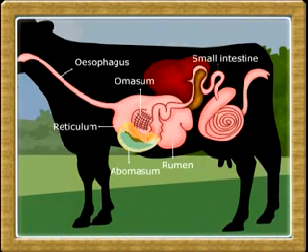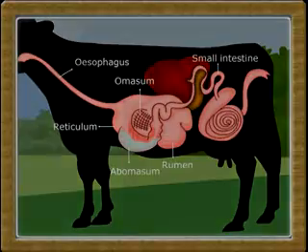This chamber is considered the true stomach, as the glands in the abomasum secrete acid. This acid kills bacteria and denatures, that is, destroys the structure of proteins. The proteins are digested by the enzymes secreted in this chamber. The food containing the products of digestion enters the intestines. In the intestines, all the nutrients are absorbed.